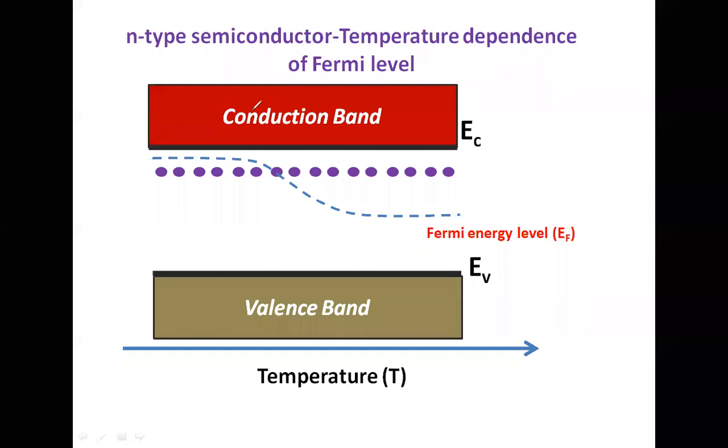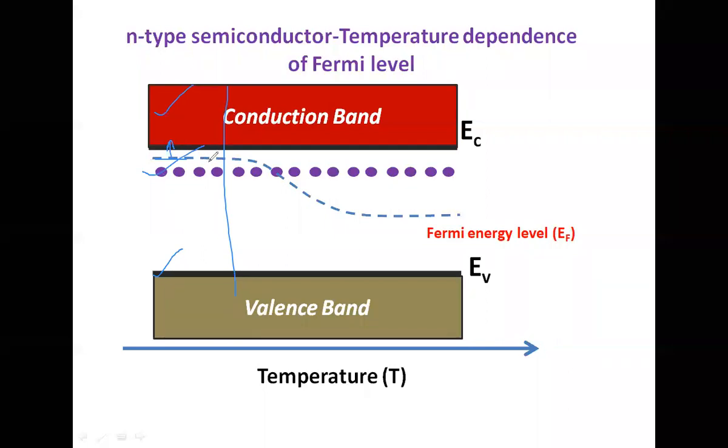As we have seen while discussing N-type semiconductors, we have the valency band and the conduction band, and we have something called the donor energy level, or in other words the extra electron energy level, which is shown by these dots. The Fermi energy level in N-type extrinsic semiconductors is very near to the bottom of the conduction band. That's what we have seen.